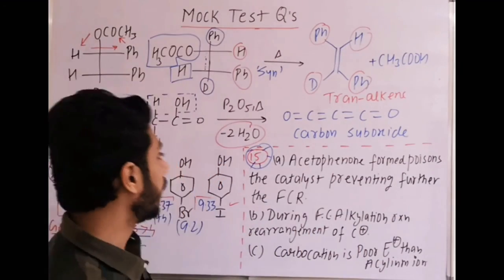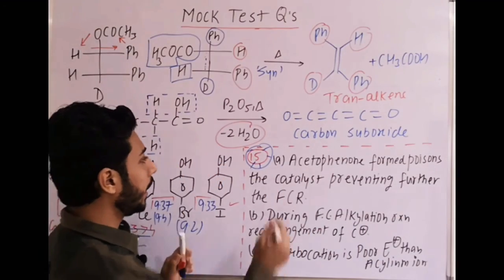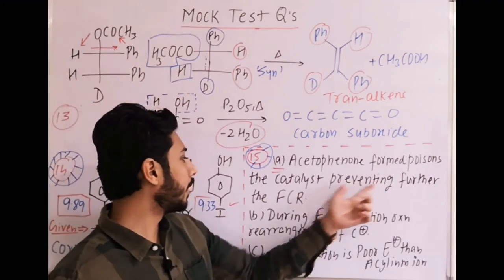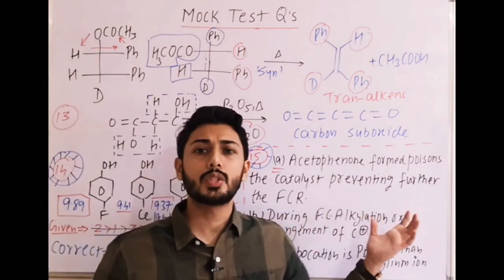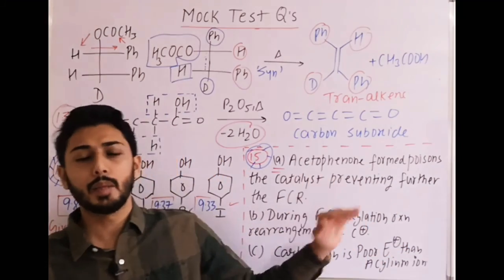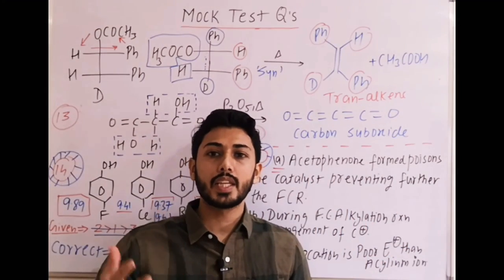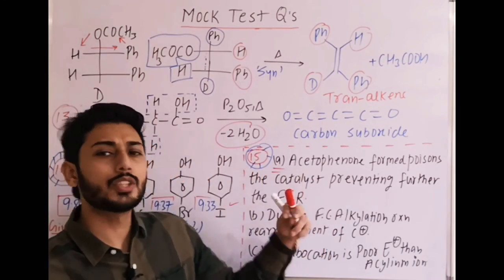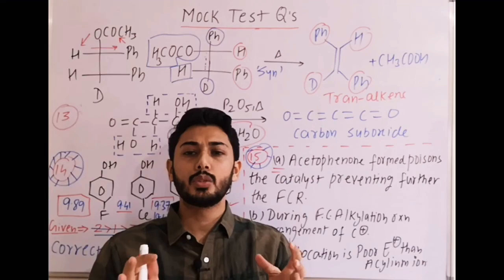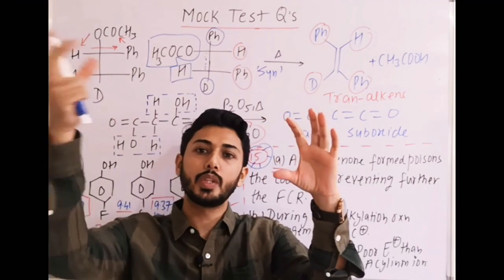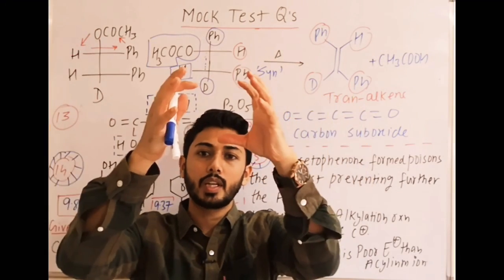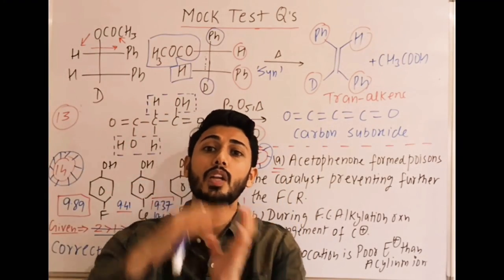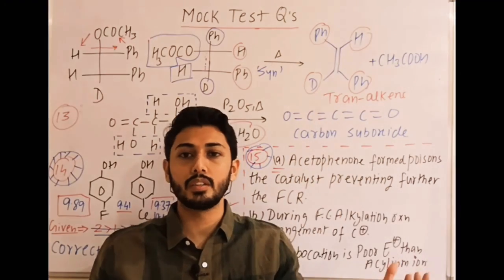Then in the first one, A, acetophenone formed poisons the catalyst, preventing further Friedel-Crafts reaction. This statement is given as incorrect. But the point is, in Friedel-Crafts acylation, when the reaction takes place, it forms a carbonyl compound like acetophenone. In that acetophenone, the oxygen lone pair reacts with the catalyst, and they form a complex. After hydrolysis, acetophenone is separated.